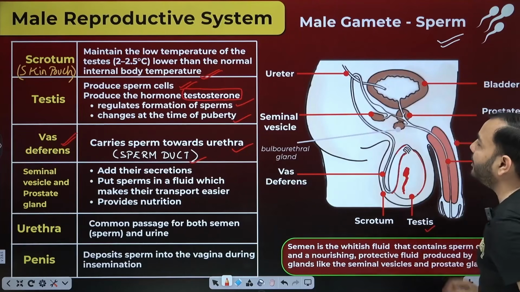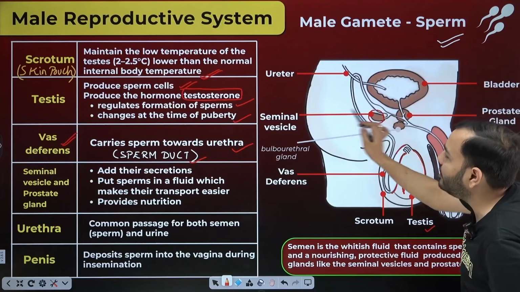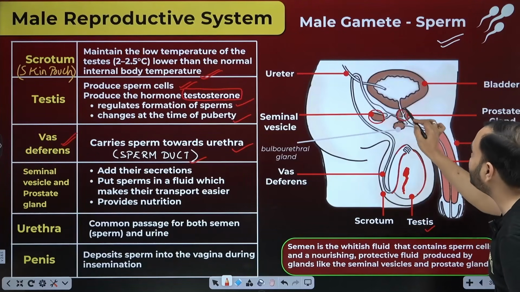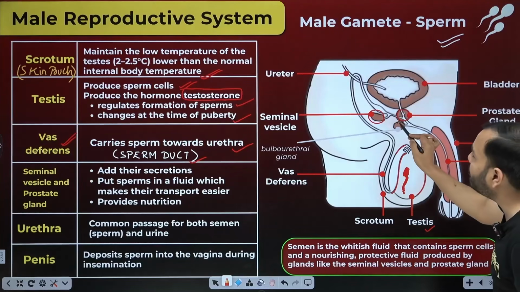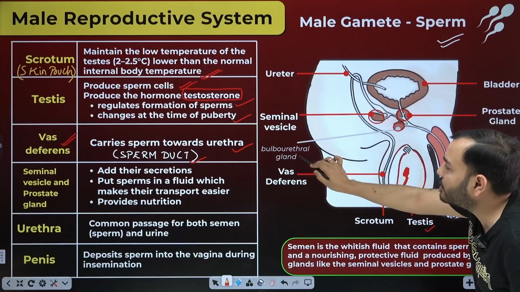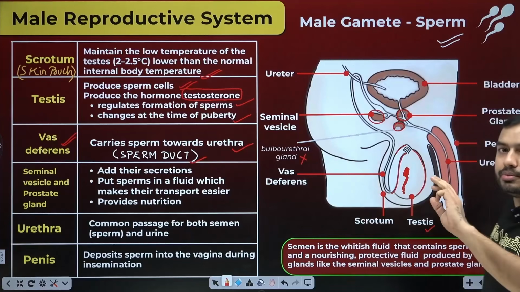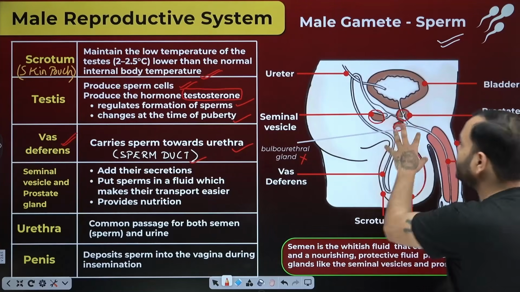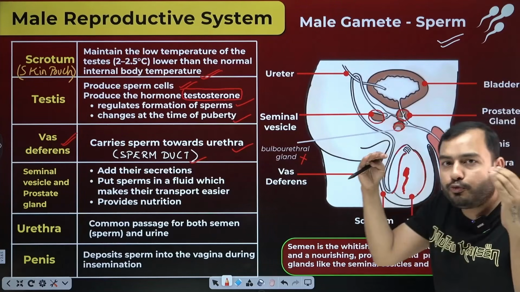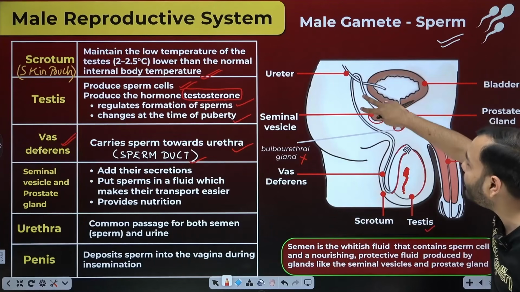Three glands come in here. One is the seminal vesicle, you see this. One is the prostate gland, you see this. And one is the bulbourethral gland. NCERT does not mention this, you can skip it. These three are actually in pairs, two glands each. What do they do? They put some fluid medium into the vas deferens.